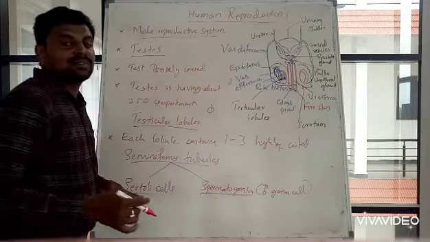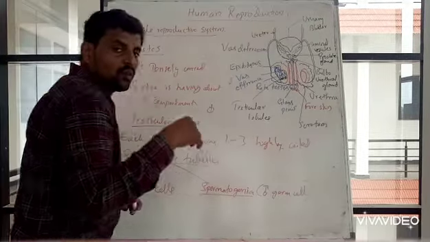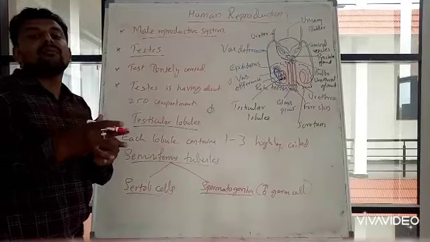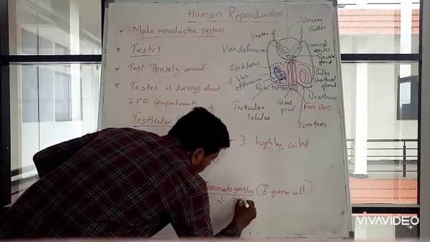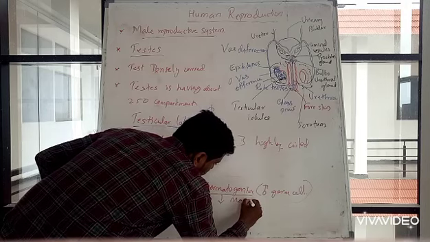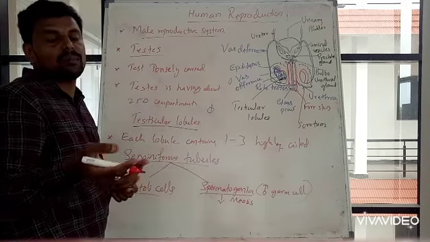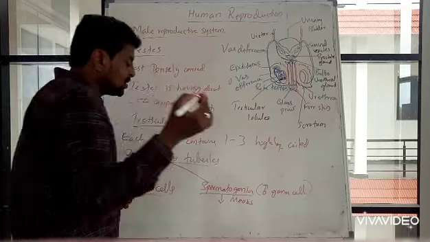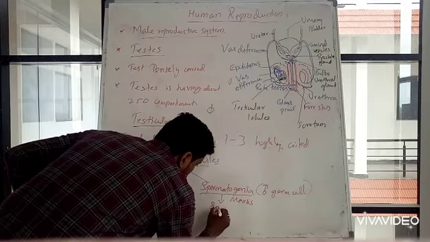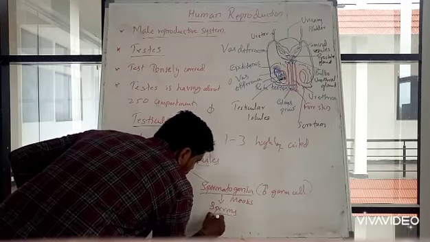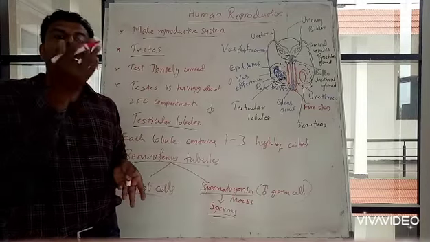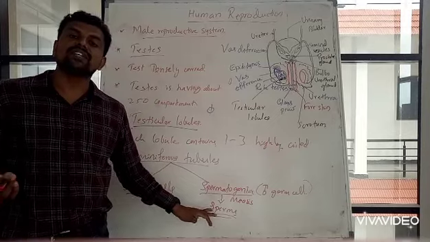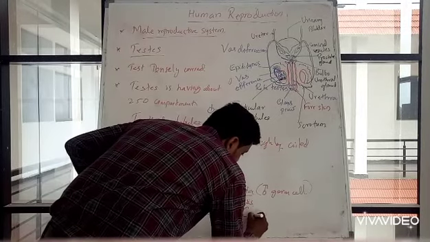The male germ cell will divide meiotically to give rise to functional sperms, which are haploid in nature, or n.